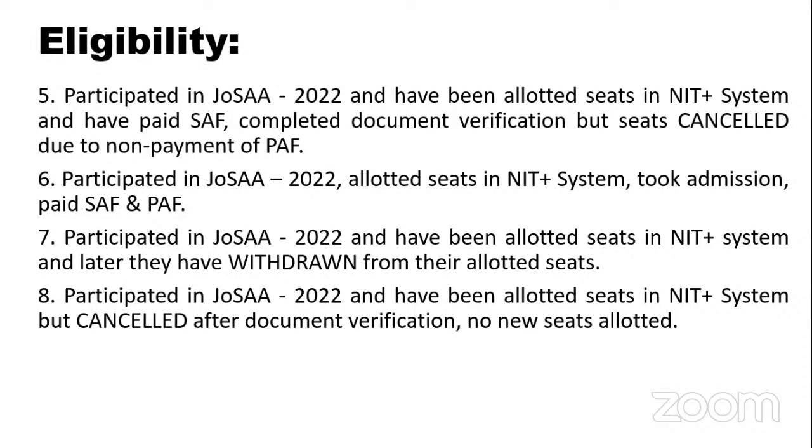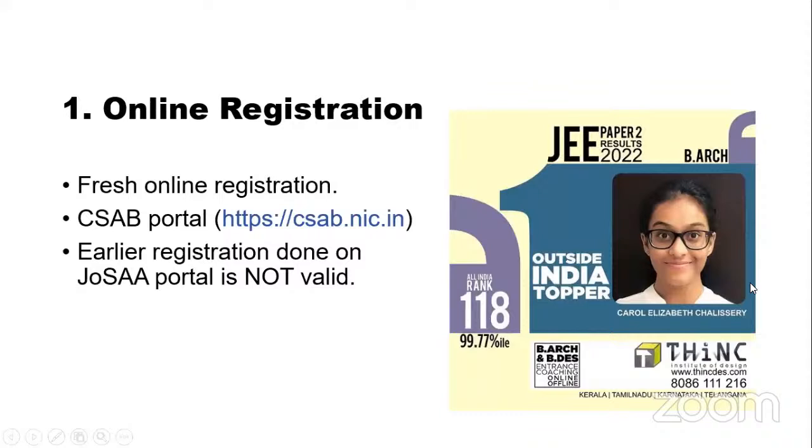If there was any issue in the document verification, or you paid the seat acceptance fee and partial admission fee, even if you've got a seat and you're currently allotted into any of the NITs, but you want a better campus, a better NIT, or better SPAs, you can still participate. Those who have not been allotted any seats, those who have withdrawn, or cancelled, or whose document verification did not go well, everybody can participate in this. I would urge everyone to participate, because there could be slight variations going up a little bit. You could get better colleges and all.